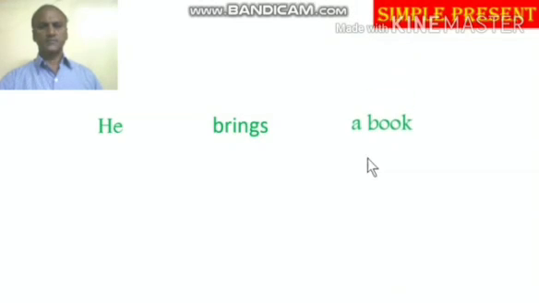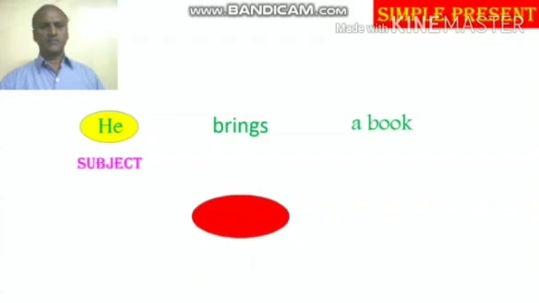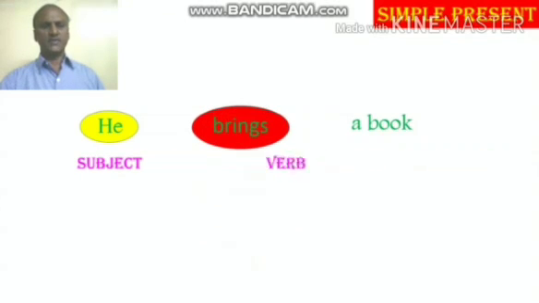Now the first one is simple present. In simple present, he brings a book. If a sentence is given like this in the active voice, he is the subject, brings is the verb, a book is the object.